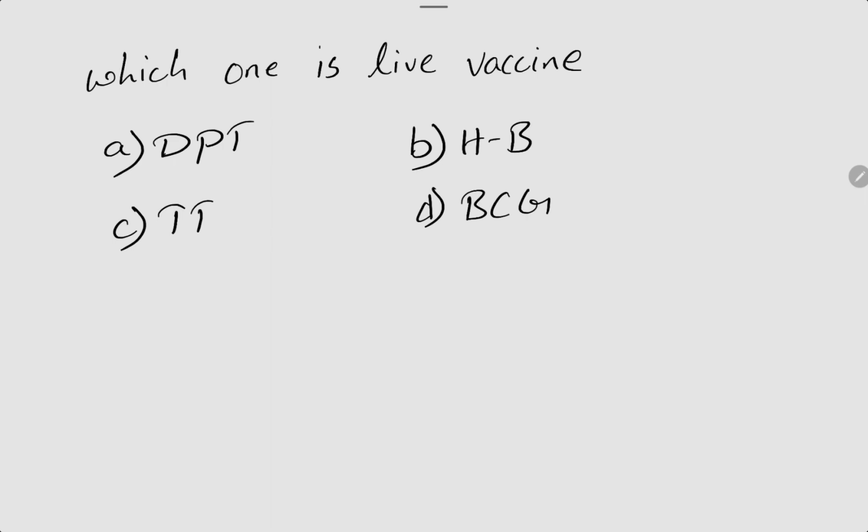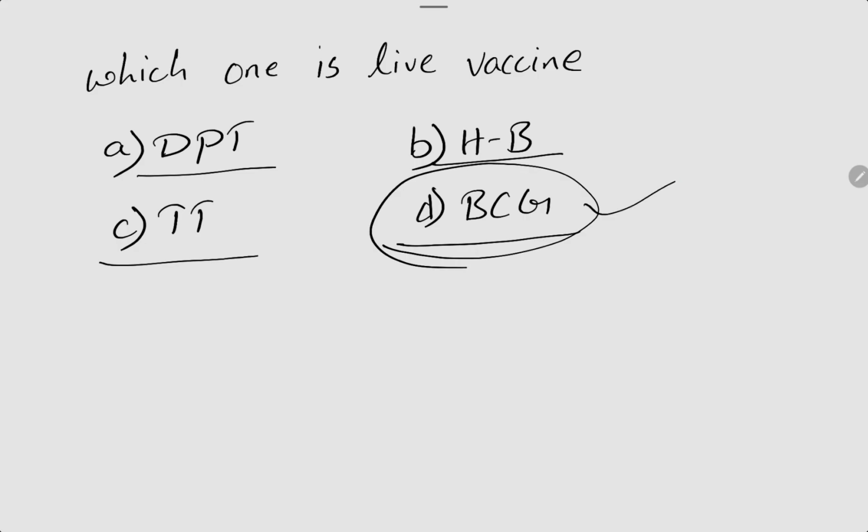The next one is, which one is the live vaccine? Among these four vaccines, which one is the live vaccine? Option A, DPT. Option B, hepatitis B. Option C, TT, that is tetanus toxoid. Option D, BCG. The right one is option D, BCG. BCG is a live vaccine.